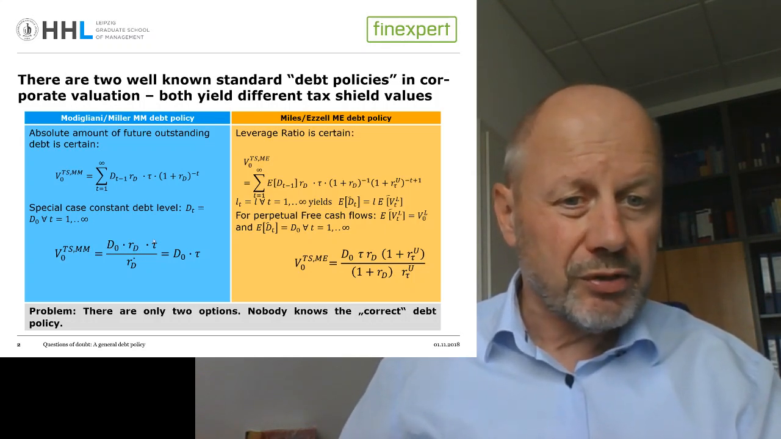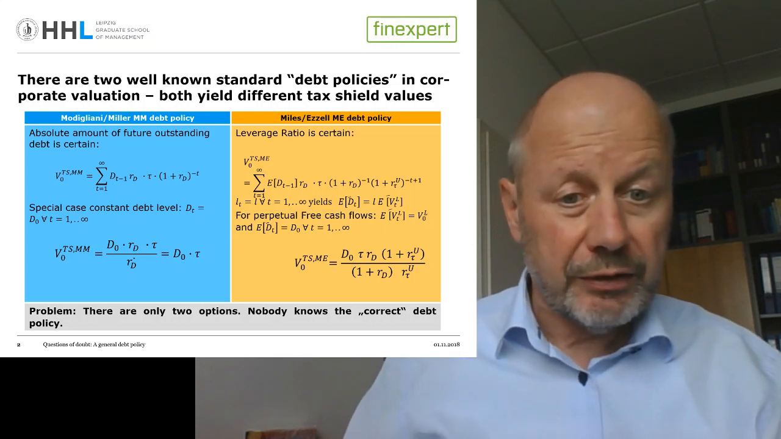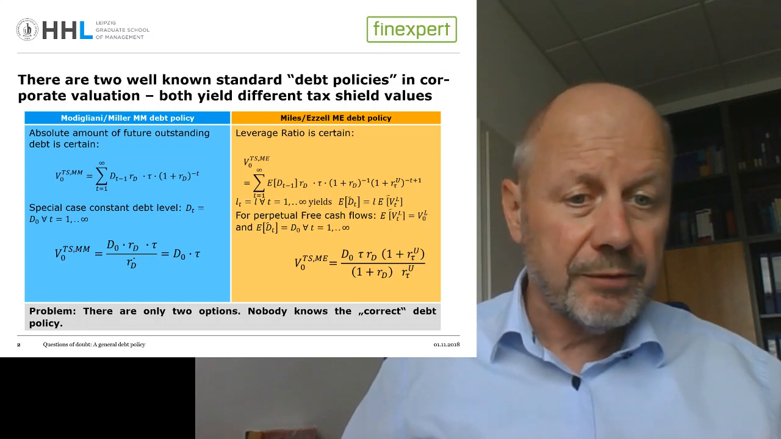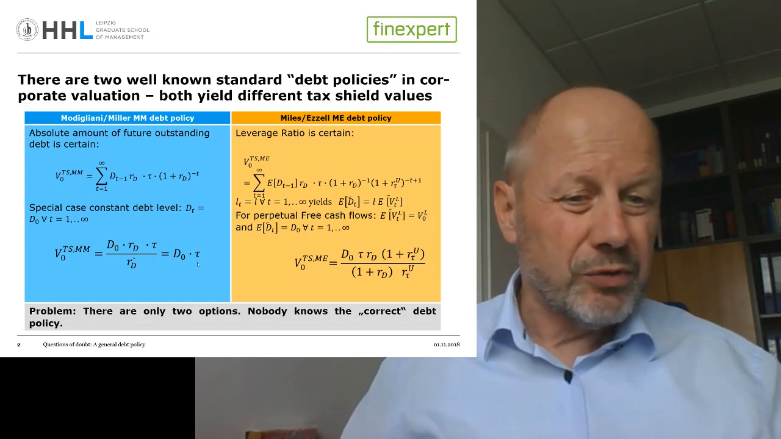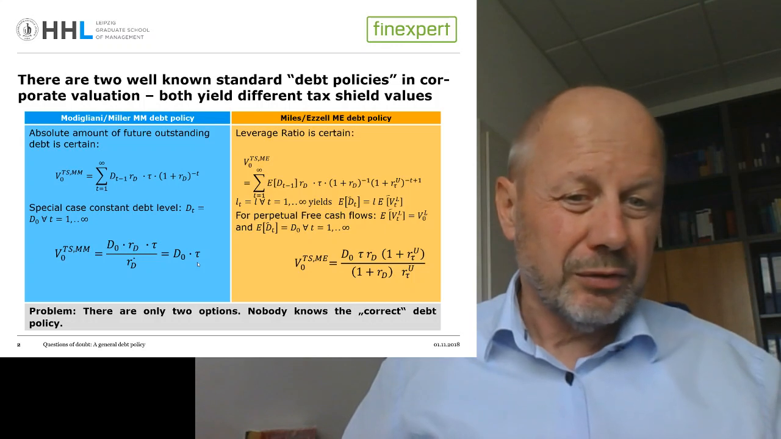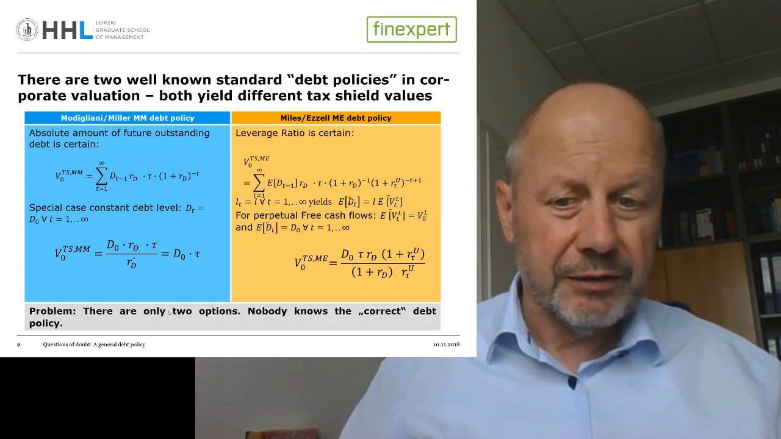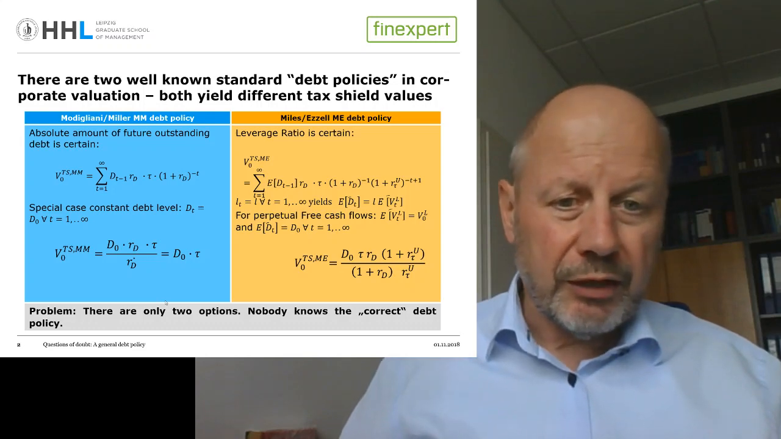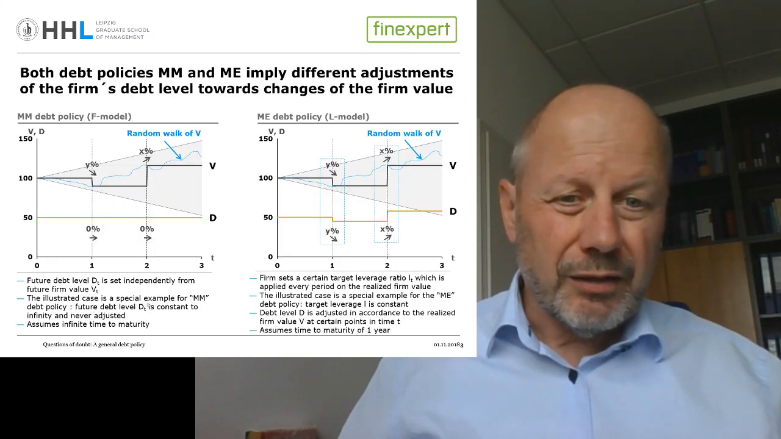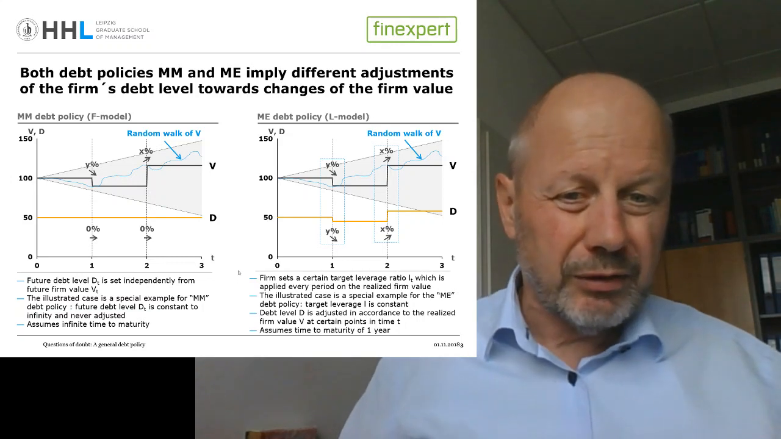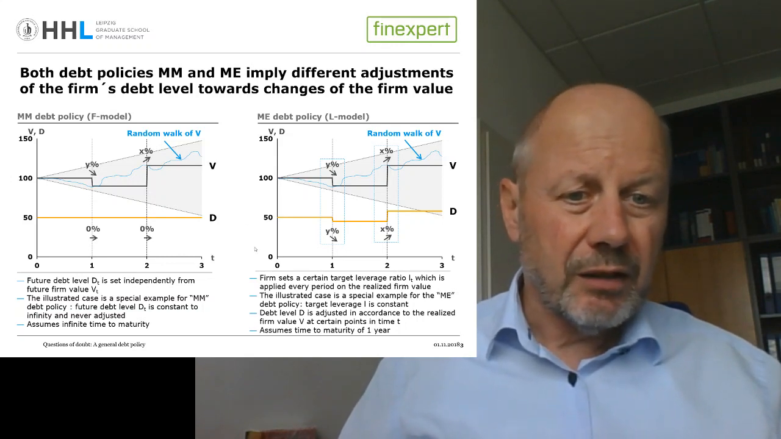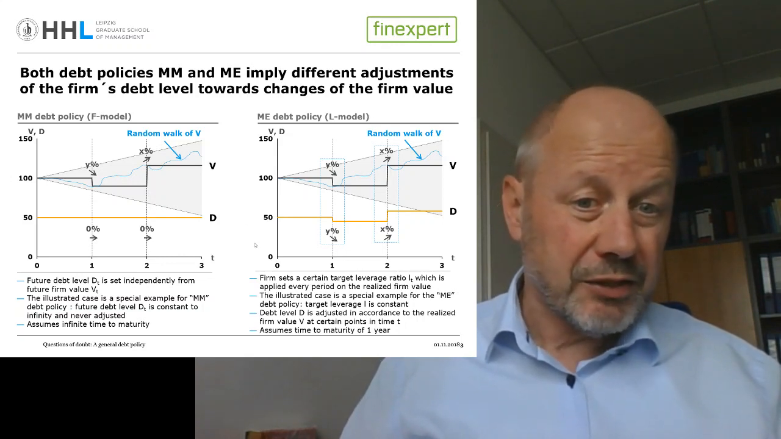And the problem is, of course, A, they yield different tax shield values, and by doing so, also different firm values. And B, nobody knows the correct or the appropriate assumption for these debt policies. What I would like to show you right now is that there is a more general debt policy, and the Modigliani-Miller and the Miles-Etzel debt policy are polar special cases of this.